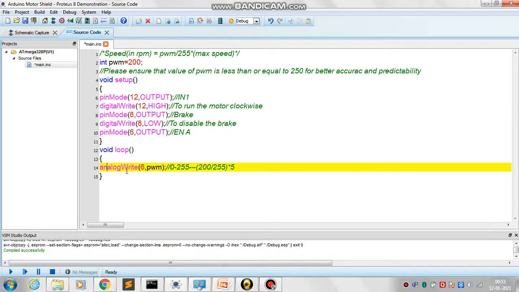Here analogWrite will generate a PWM signal. The first parameter here is the pin number 6 and the PWM is basically the variable assigned, that is, the value of the variable. To calculate the value of the average voltage, we can use this formula. That is, if the value of the variable is 200, then it is 200 divided by 255 multiplied by 5.